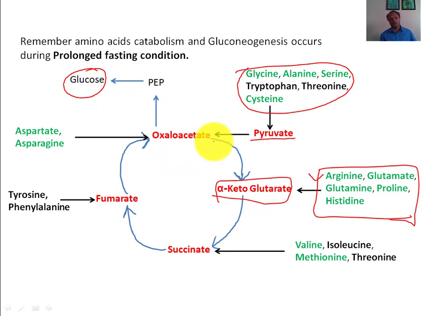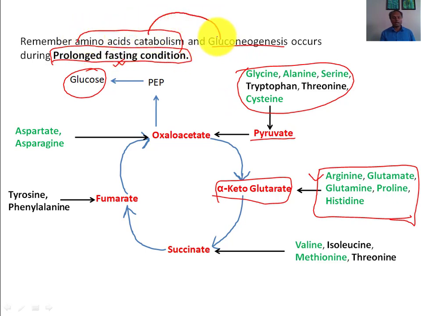Alpha ketoglutarate will ultimately be converted into glucose during prolonged fasting, because amino acid catabolism always occurs during prolonged fasting. There are other conditions as well, but we stick to prolonged fasting, because during prolonged fasting only gluconeogenesis will occur, and in order to feed this gluconeogenesis, amino acid catabolism occurs. So the purpose of amino acid catabolism is to feed gluconeogenesis.